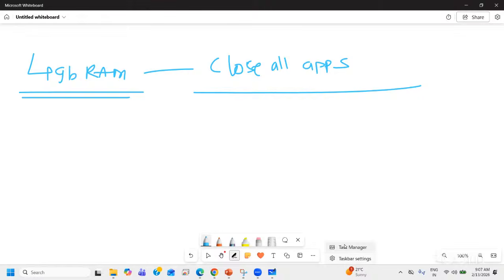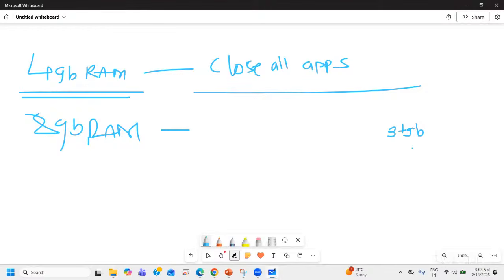Browser is okay, but except browser, any application which you have downloaded in your laptop or desktop, close them if you're using Power BI with 4 GB RAM. If you go with 8 GB, 16 GB, everything works fine. You can open the applications in the background. The reason why I always say that Power BI desktop almost occupies 3 or 3+ GB of RAM completely.